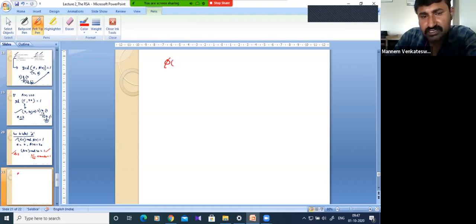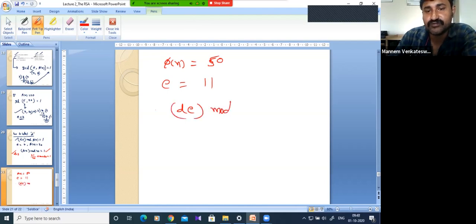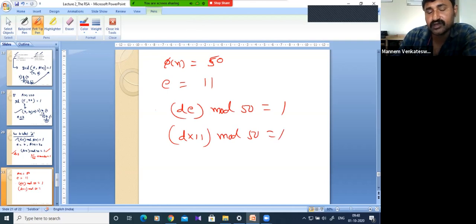Let's say pi of n is equal to 50. In that case, E is equal to, suppose, 11. Just an example. So now how to choose D? So D into E modulo 50 is equal to 1. And E we know already. So D into 11 modulo 50. Now can you tell me how to choose? Is 51 possible here by multiplication? No, right? So 51 is not possible by multiplication. If I choose 3, 33. If I choose 4, 44. If I choose 5, 55.